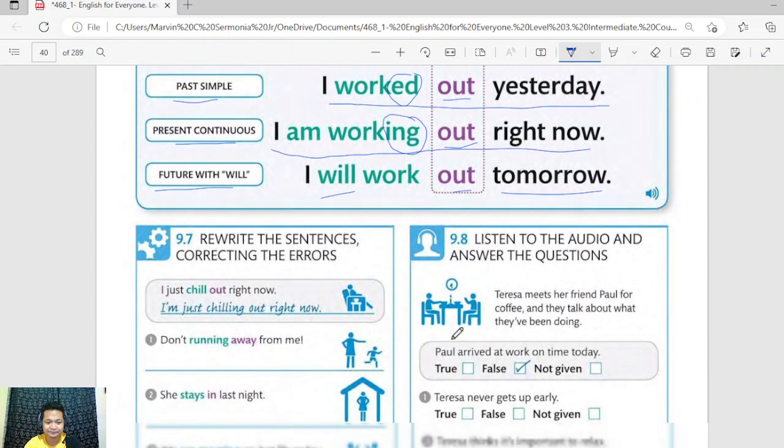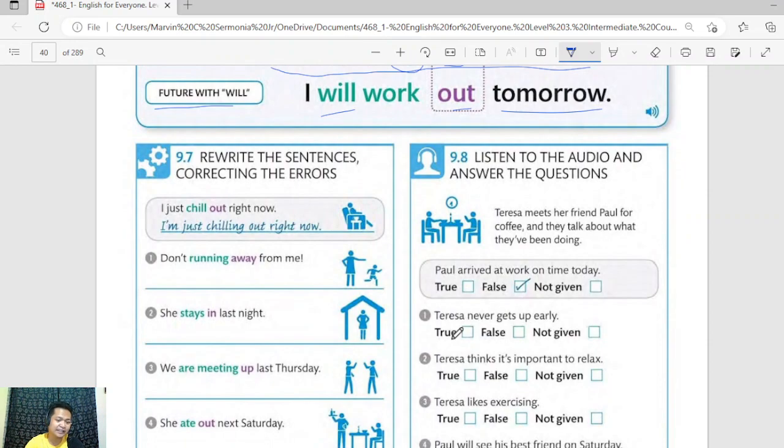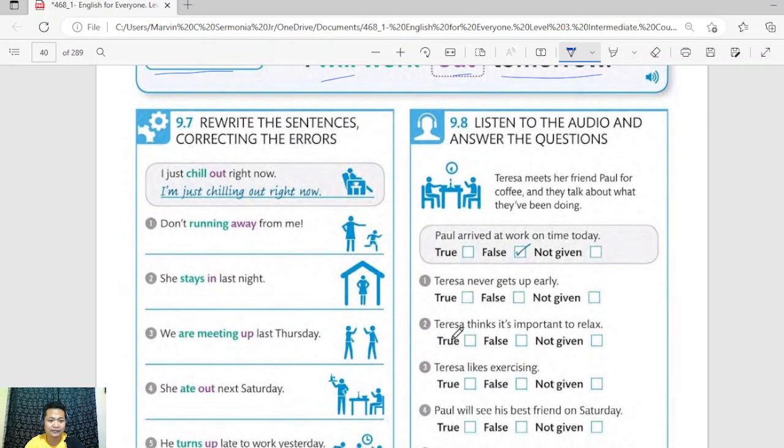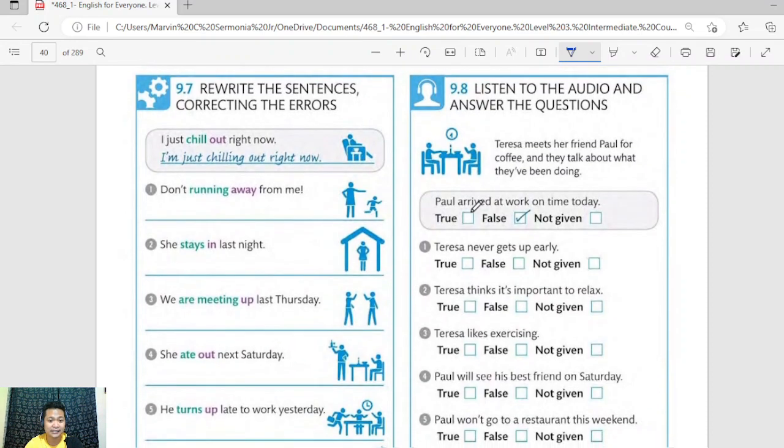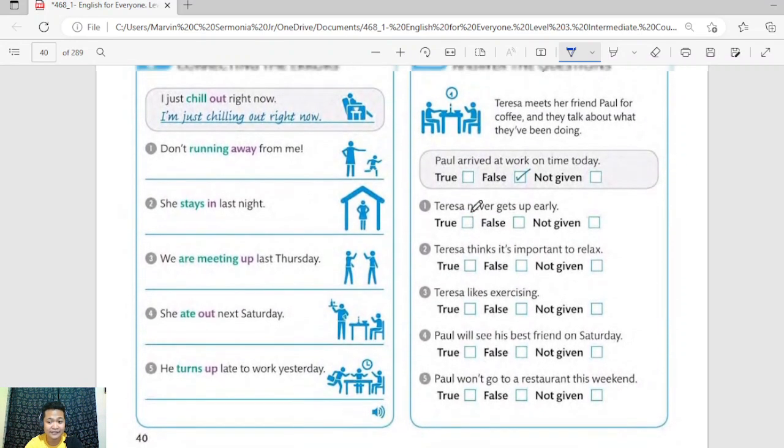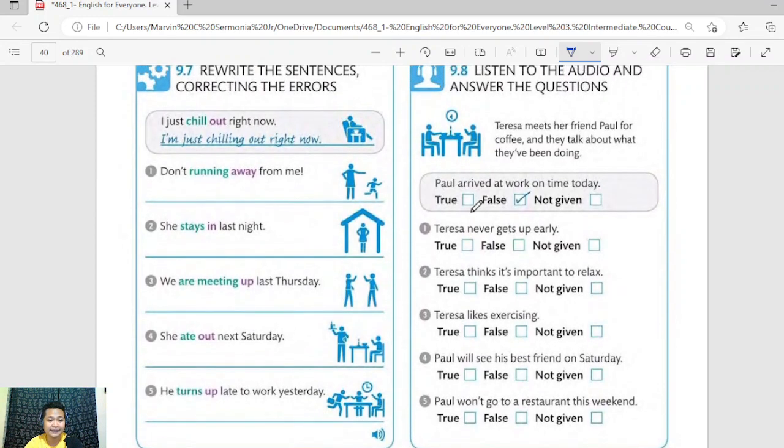All right. Now to test if you really understood what we have talked about, when we apply the different tenses of verbs in phrasal verbs, let's try to answer exercise 9.7. So rewrite the sentences correcting the errors. We have 5 sentences here, and each sentence contains an error. What you need to do is to correct the errors.